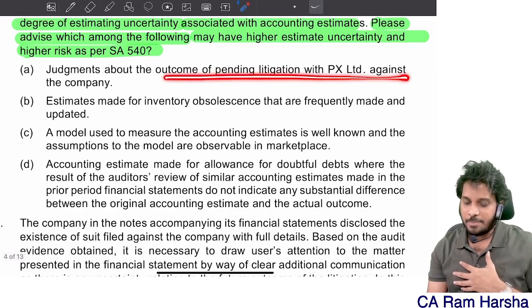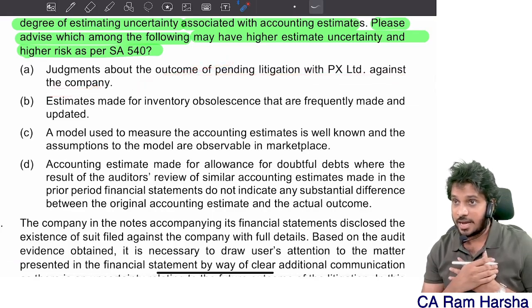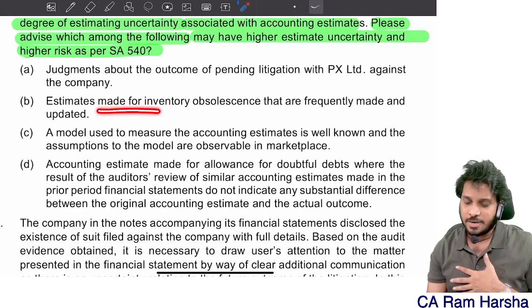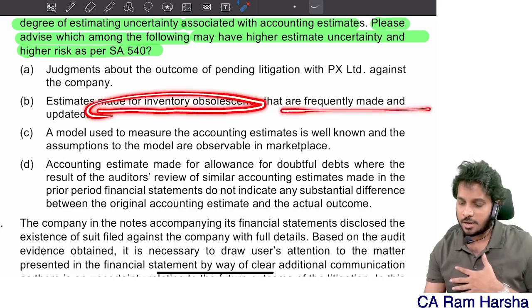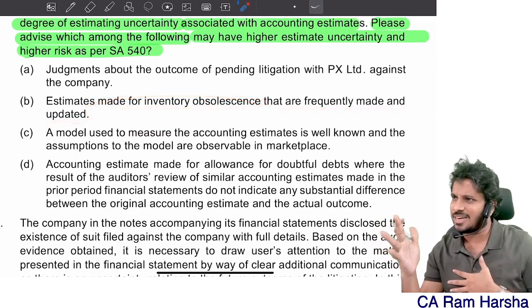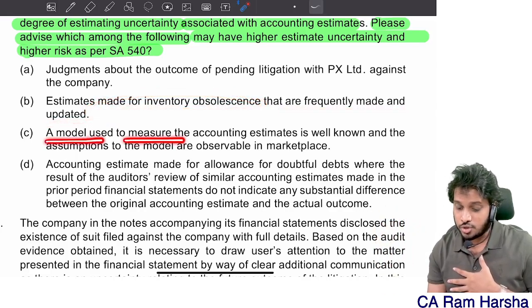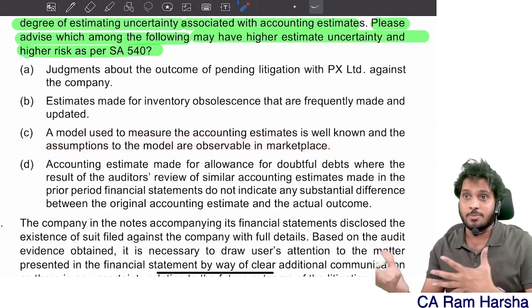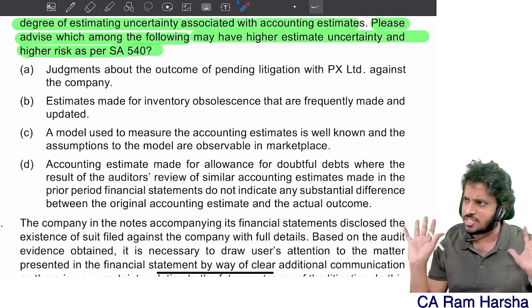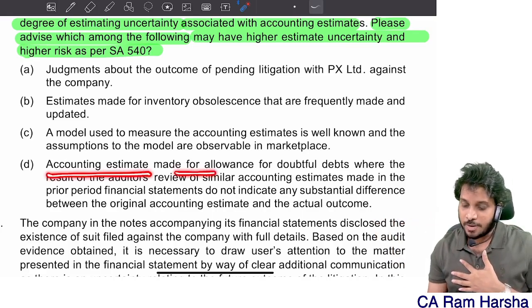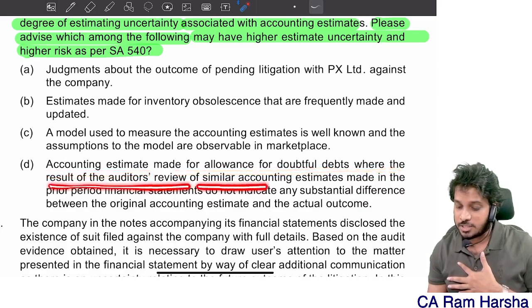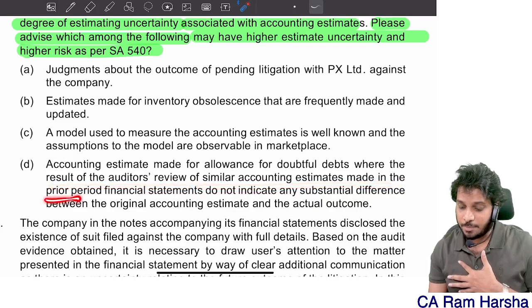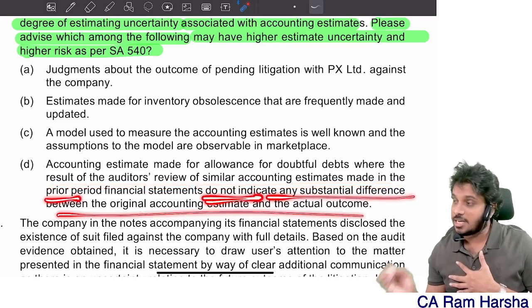Judgments about outcome of a pending litigation. Yes, this will have high risk, high estimation uncertainty. Estimates made for inventory obsolescence that are frequently made and updated. Not that estimate. A model used to measure the accounting estimate is well known and assumptions are well known. If you are using a well known accounting estimate model, you will generally make a reasonable estimate. Accounting estimates made for allowance for bad and doubtful debts, where the result of the auditor's review of similar accounting estimates made in prior period do not indicate any substantial difference.